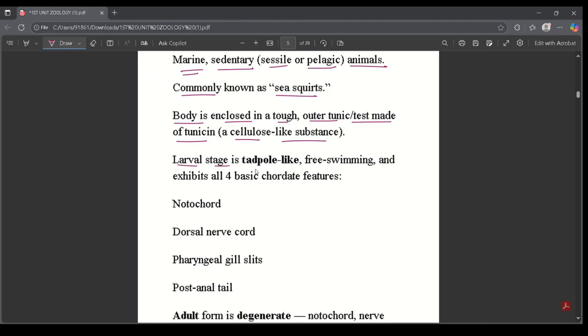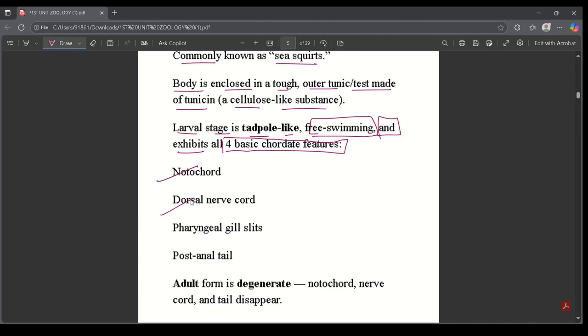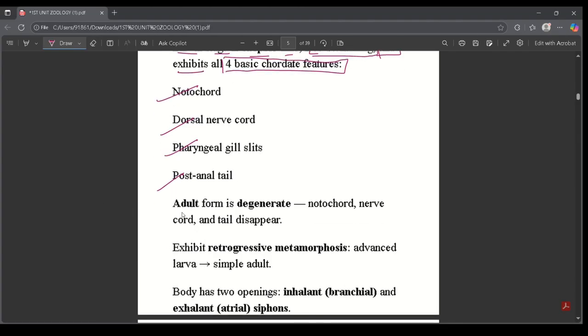Larval stage is tadpole-like and free swimming, and exhibits all four basic chordate features: notochord, dorsal nerve cord, pharyngeal gill slits, and post-anal tail. In the adult form, the notochord, nerve cord, and tail disappear. So you can see the adult form is degenerate.